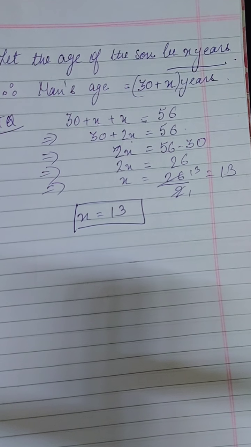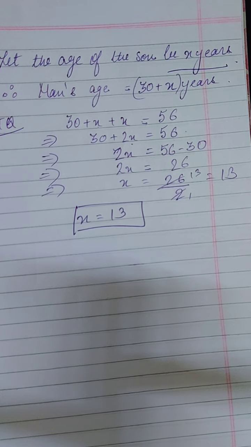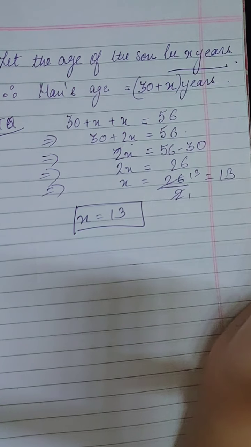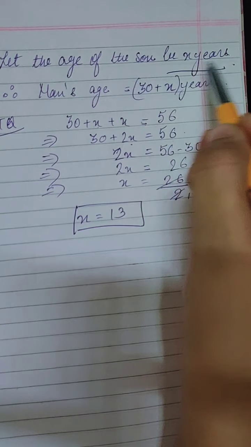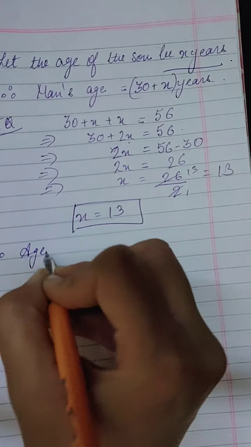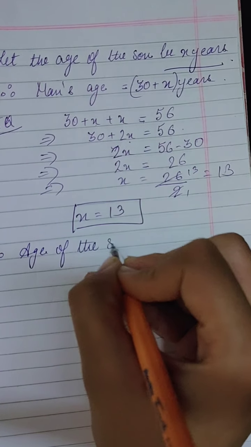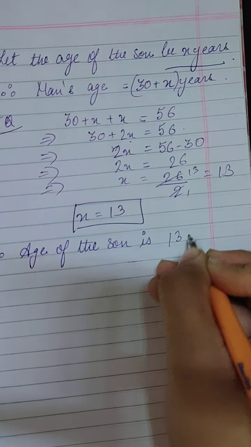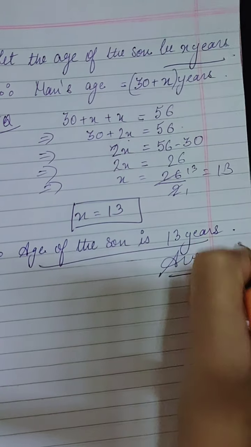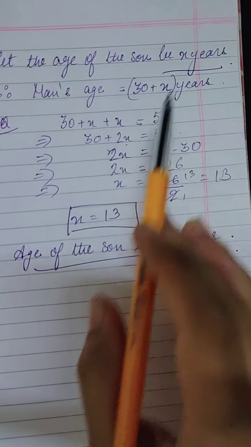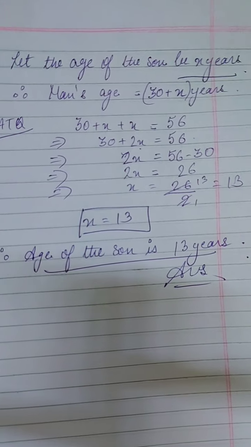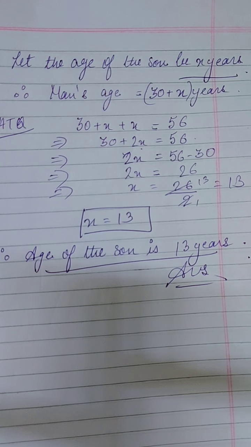Now what is the question? Find the age of the son. So we do not have to take out the age of the man, we only have to take out the age of the son, as it is asked in the question. So the son's age we have supposed as x, and x we have got 13. Therefore the age of the son is 13 years. This is your answer. If the man's age was asked, you would do 13 plus 30 and get 43. But it is only asked the age of the son, so we will leave it here.